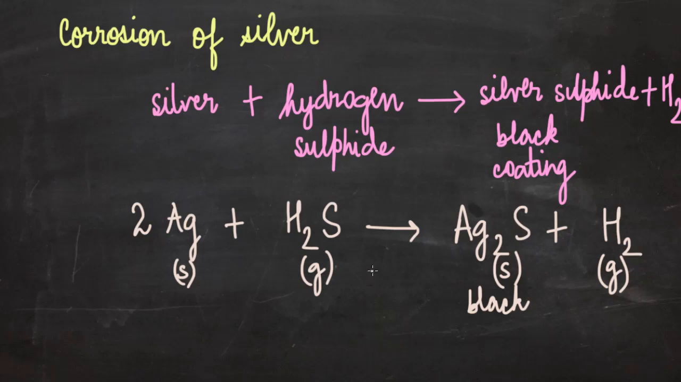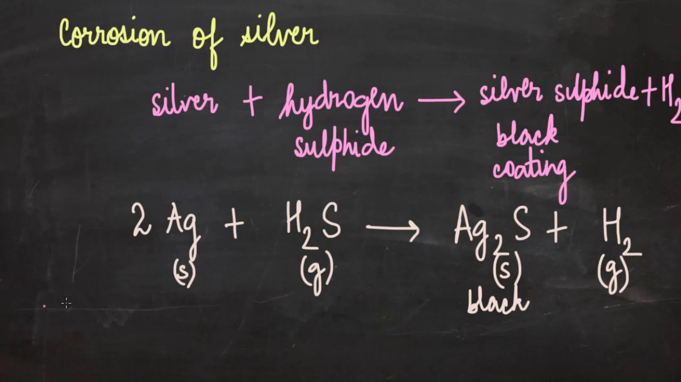Now, you must be wondering that silver is less reactive as compared to hydrogen. Silver comes below hydrogen in the reactivity series. So this looks like a single displacement reaction. How is silver able to displace hydrogen from silver sulfide even though silver is less reactive than hydrogen? Well, that's a very valid point.